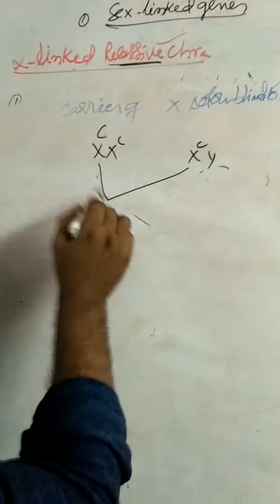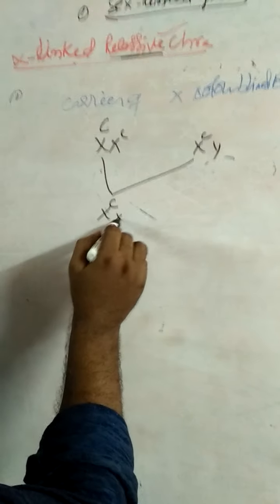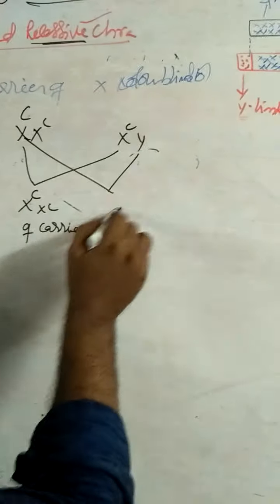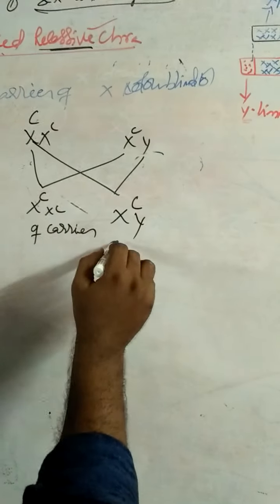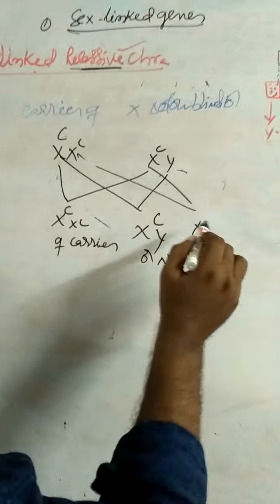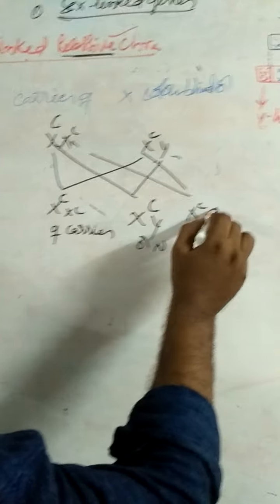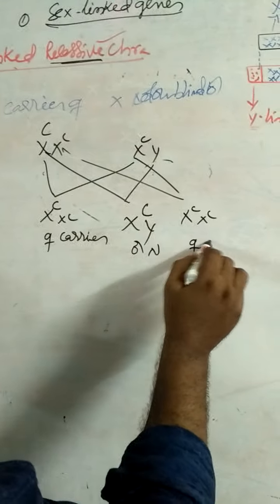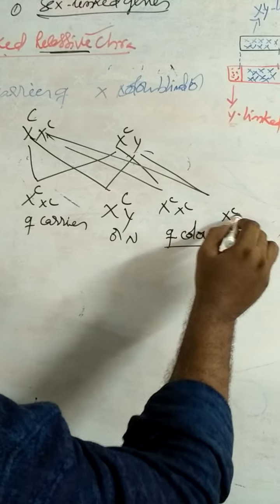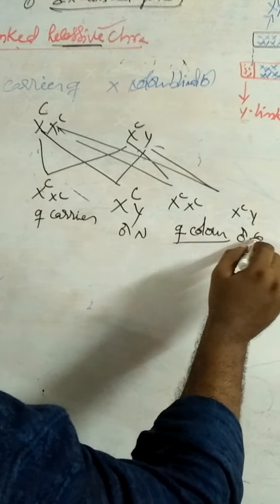In this case, this combination, X power capital C, X power small c, is a female carrier. And the next one, X power capital C and Y, male normal. And next, X power small c, X power small c, female colorblind. And the last one, X power small c and Y, male colorblind.